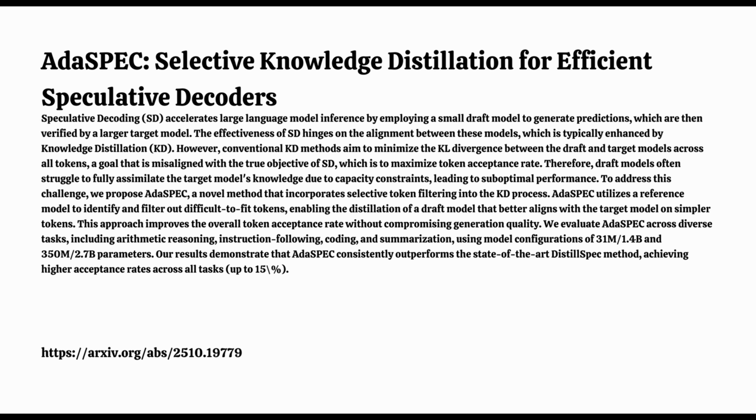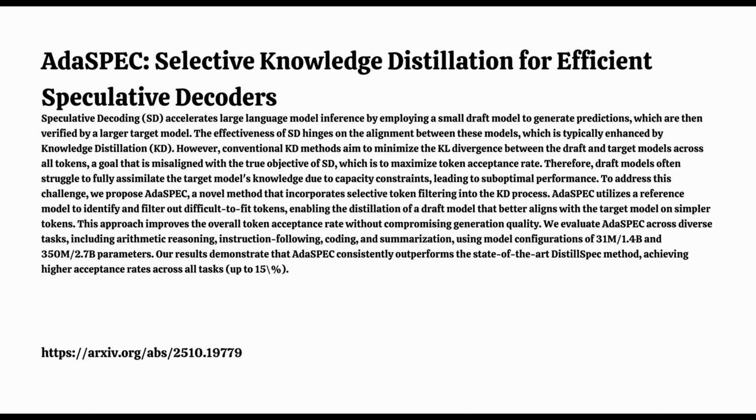And you could see this focus in the specific tokens it chose to learn. Yeah, the case studies were revealing. For the GSM-8K arithmetic task, AdaSPEC overwhelmingly selected math-related tokens, numbers, operators, for its focused training phase. It automatically identified the critical vocabulary for the task. Precisely. It demonstrates that the filtering isn't arbitrary. It's learning to prioritize the knowledge that's most useful for the job at hand, based on what it can realistically learn given its size. That's pretty smart.